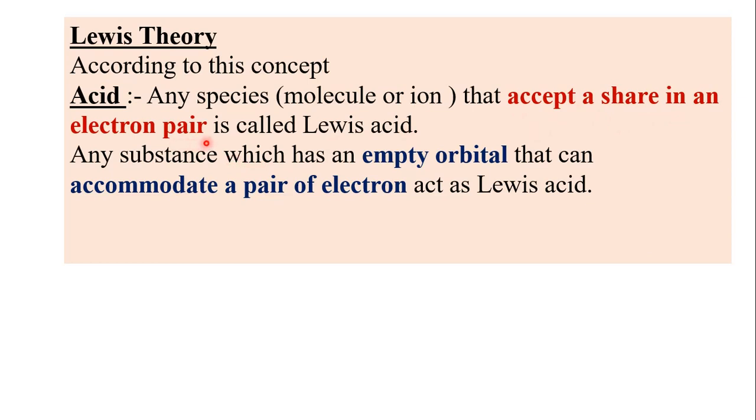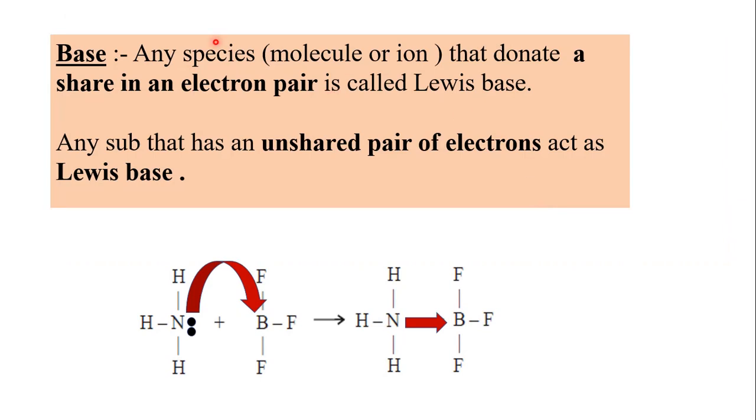An electron can be accepted by a substance only if it has an empty or vacant orbital, or electron deficient sites. So any substance which has an empty orbital that can accommodate a pair of electrons acts as a Lewis acid. And a base means what? Any species, maybe a molecule or ion, that donates a shared electron pair is called a Lewis base.